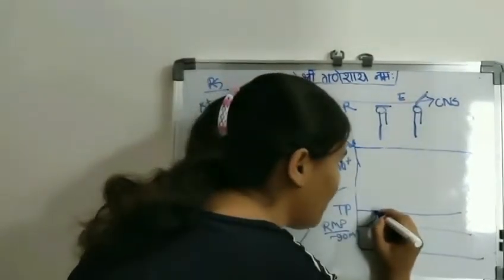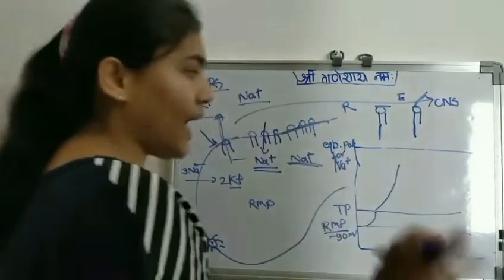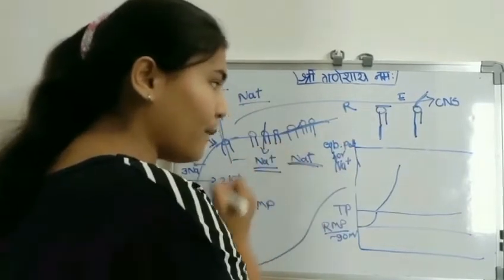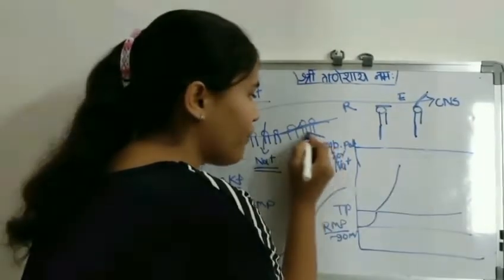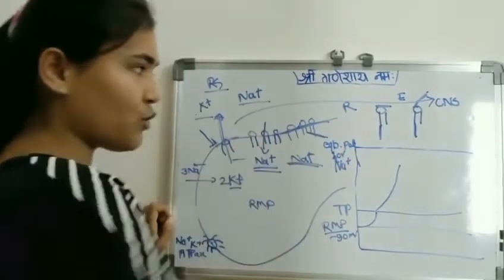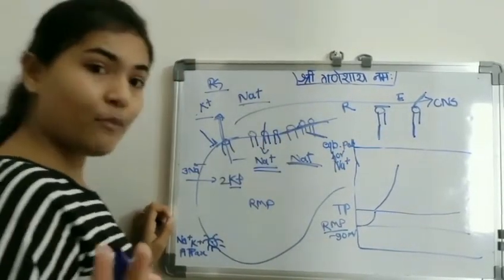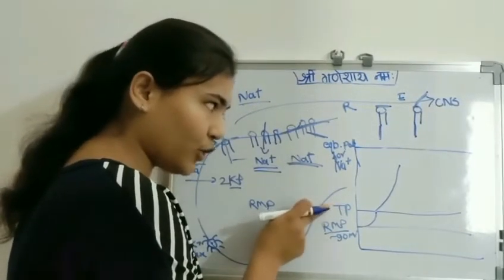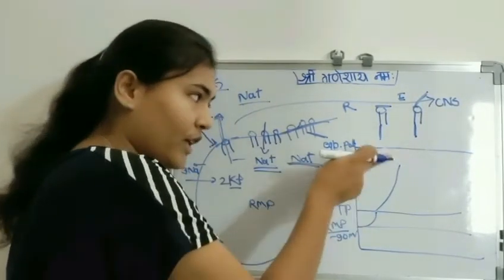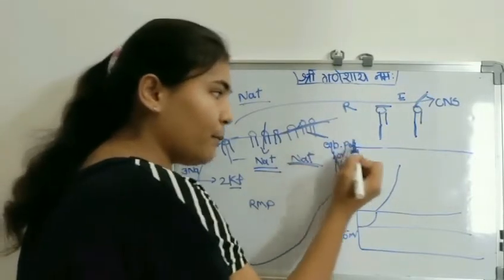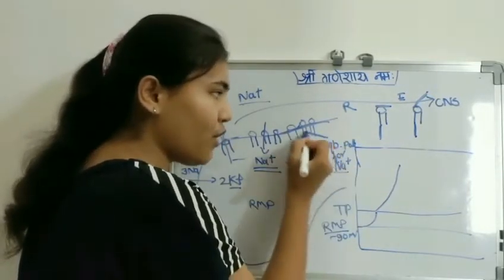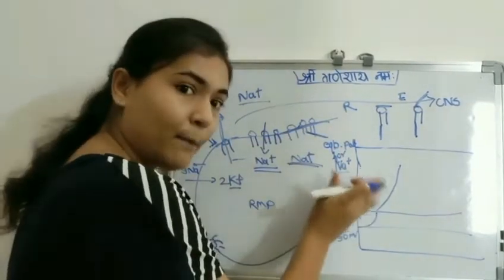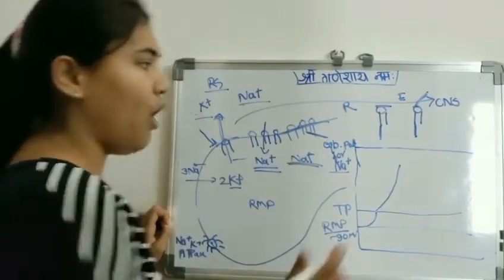It causes the membrane potential to rise. But at this stage, the membrane potential cannot reach the equilibrium potential for sodium due to the closing of the inactivated gate of the voltage gated sodium channel. Look, what I'm trying to say. Resting membrane potential reaches the threshold potential. At threshold potential, the membrane potential rises, but it cannot reach the equilibrium potential for sodium due to the closing of the inactivated gate of sodium. At this stage, the membrane becomes more and more less negative.